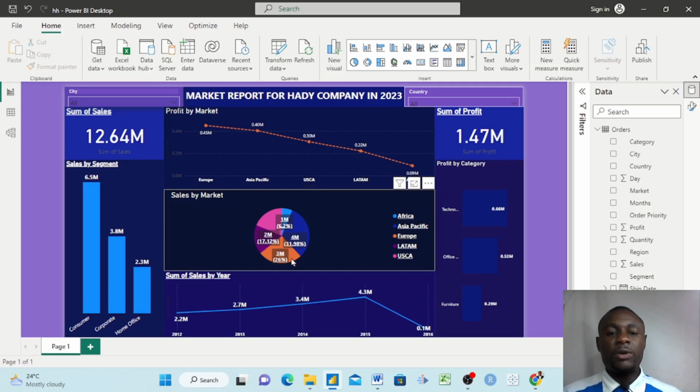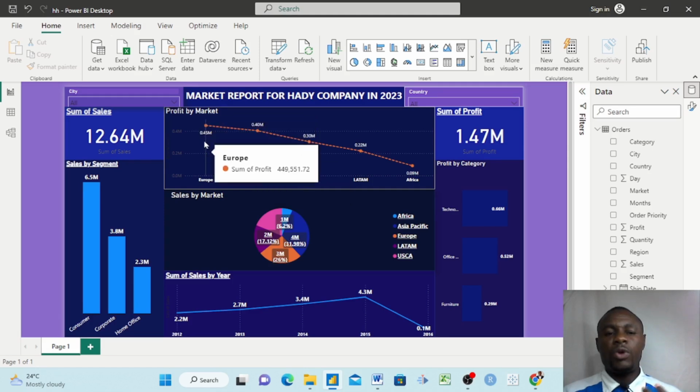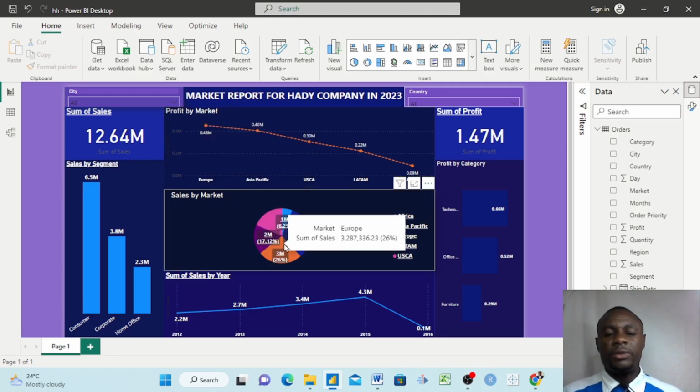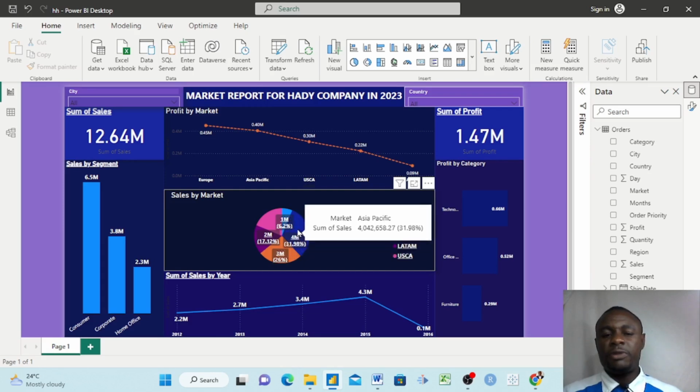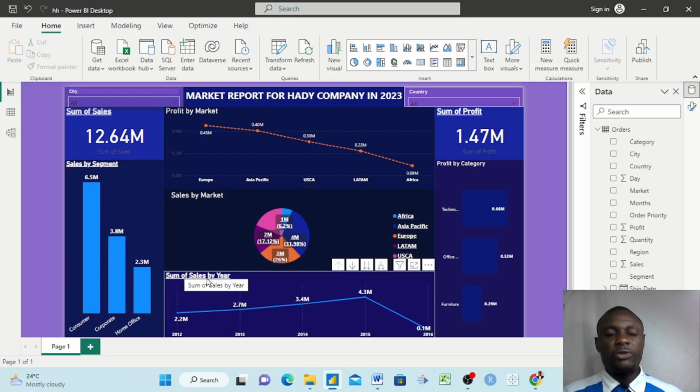Right here we have Europe market. Here it sells second highest, but it has instead more profit. It means what was being sold here, despite the fact that it was less compared to the Pacific market, was giving more profit.